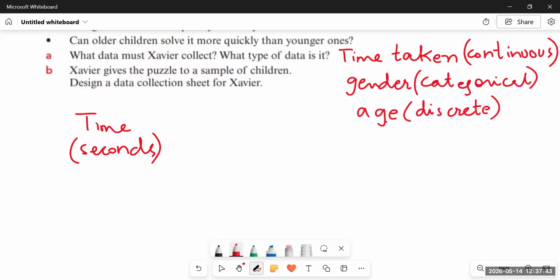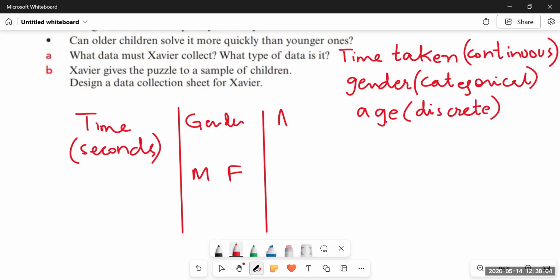The second information is about the gender, to know whether it's a girl or a boy who solves it quickly, male or female. So you just have to tick mark, and then you have to tell your age, since they need to know what age of children are quicker than others. That's all, right?